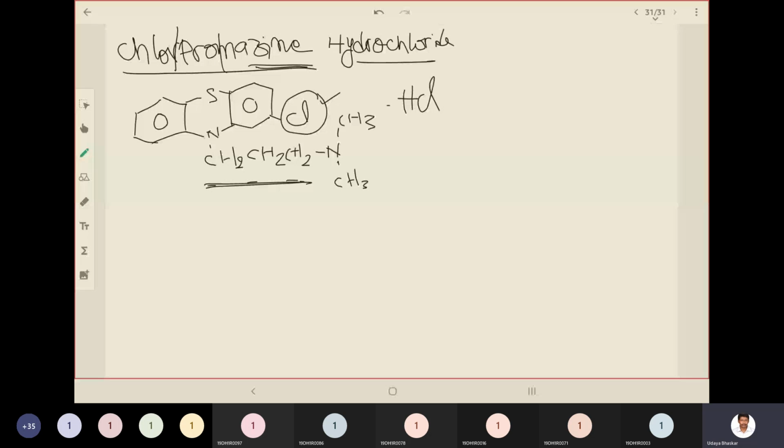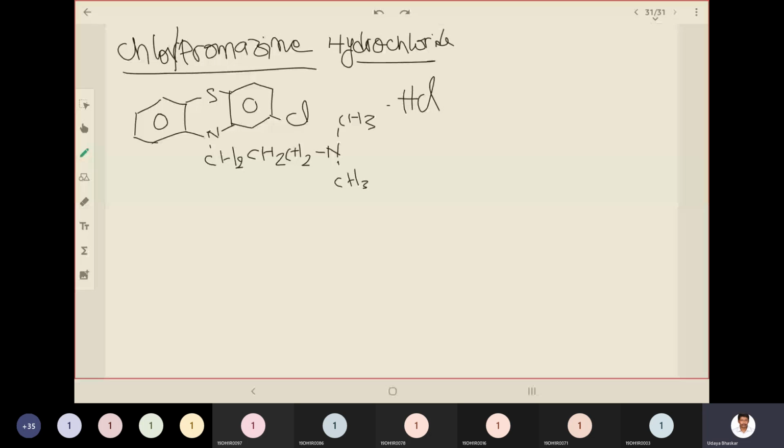Okay, and this is a phenothiazine ring. So this is how you can easily remember the structure of chlorpromazine. Okay, if you see the next drug, so we need to learn the synthesis for chlorpromazine also.